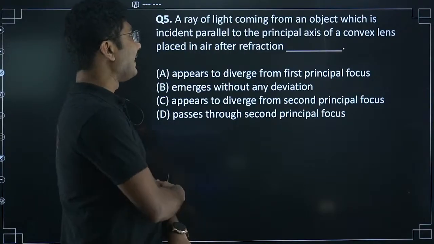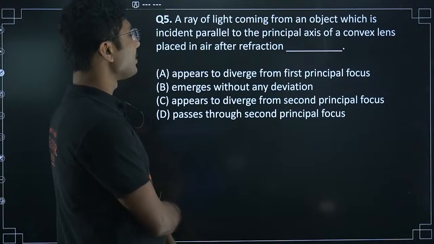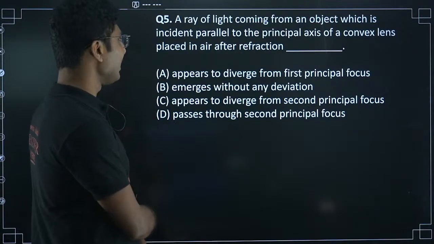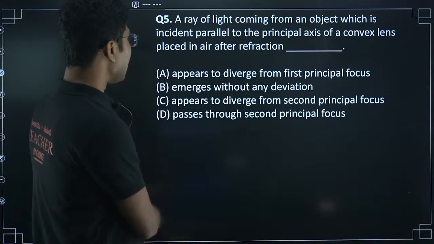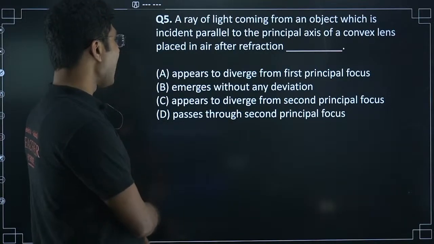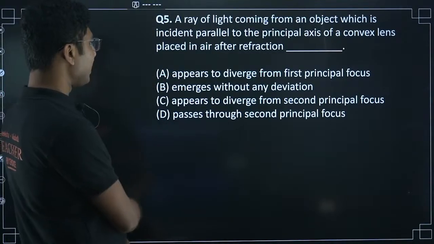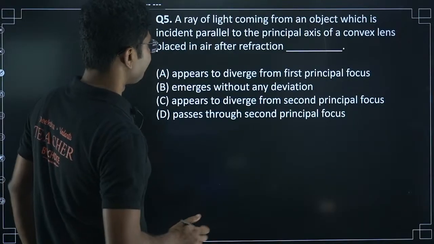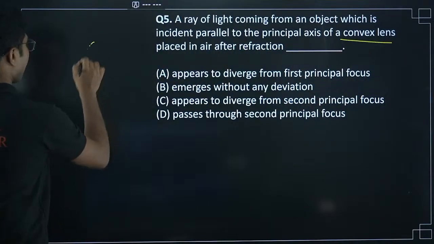A ray of light coming from an object which is incident parallel to the principal axis of a convex lens placed in air, after refraction appears to diverge from the first principal focus, emerges without any deviation, appears to diverge from the second principal focus, or passes through the second principal focus. So let's see. Convex lens. Lens is convex.